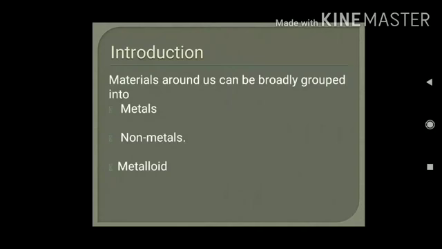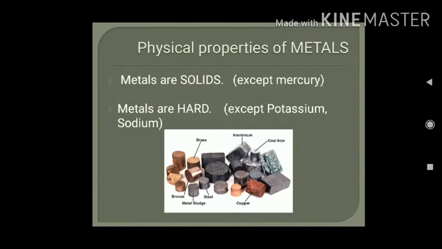We are very familiar with the various materials present around us. These materials are broadly classified into three categories: metals, non-metals and metalloids. We'll discuss one by one. The first one is physical properties of metals.